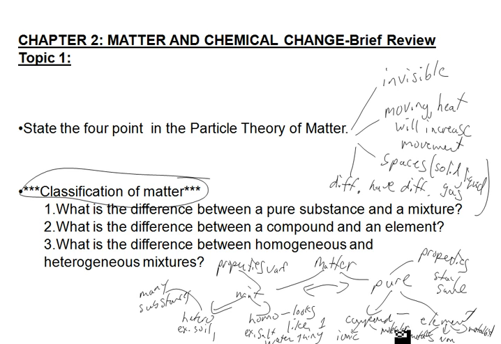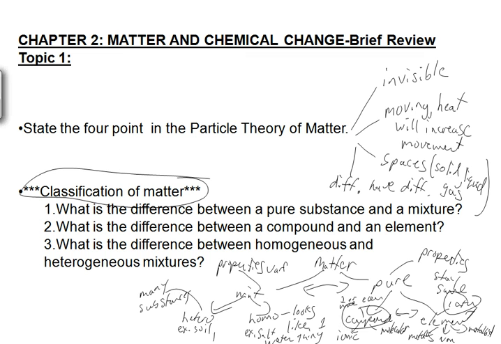And so what's the difference between these two? Compounds are two or more elements, whereas elements can't be broken down any further. Their atoms can't be broken down, so it's one kind of atom. So one atom here, two or more atoms here.